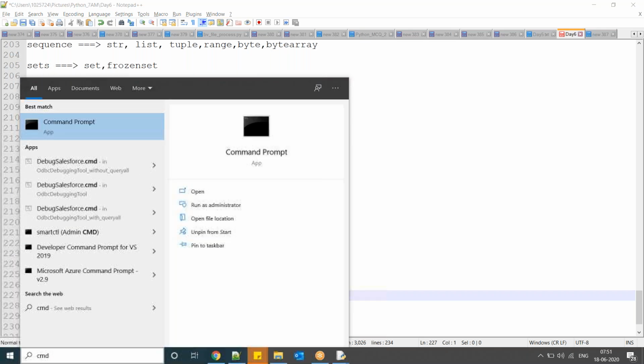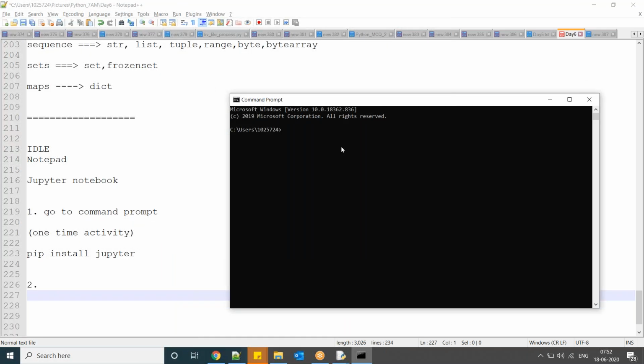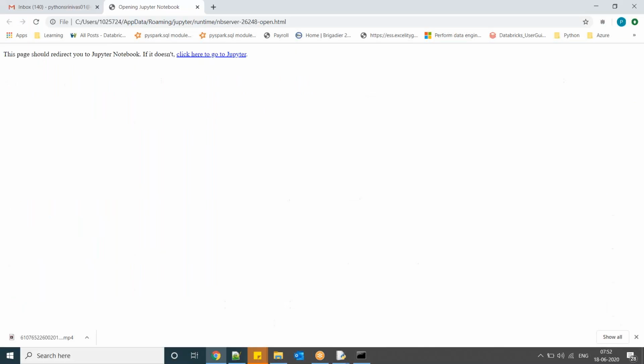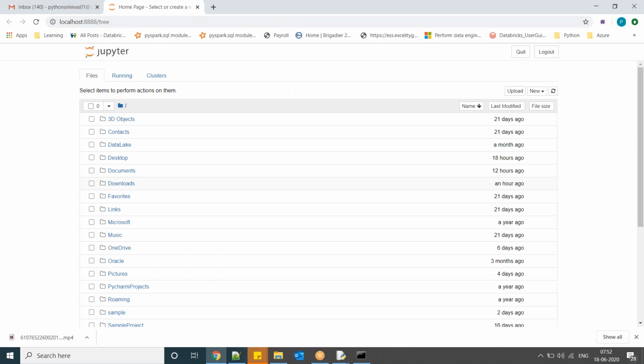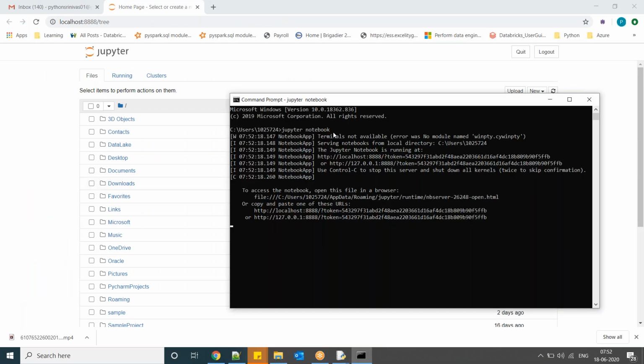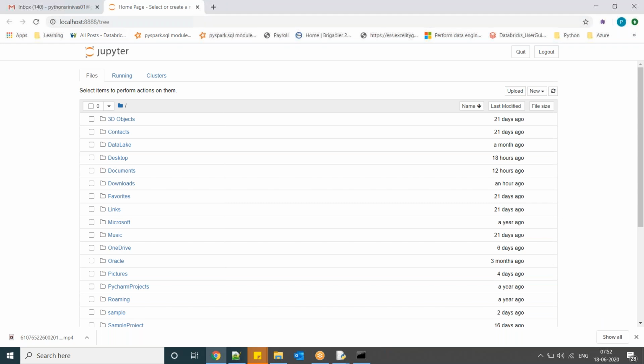So go to command prompt. Here, Jupyter space notebook. Just press enter. You don't need to do anything. If you observe, internally server will be started, automatically redirected to your default browser. So Jupyter space notebook, press enter. Internally server is going to start and automatically redirected to your default browser.